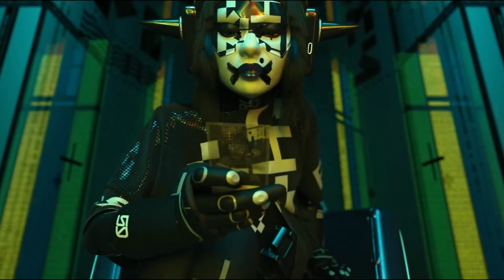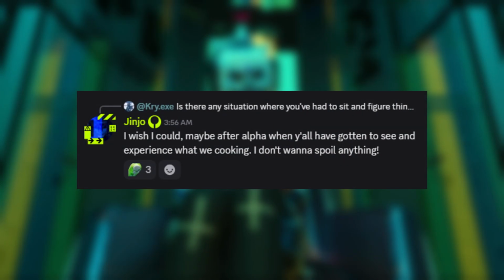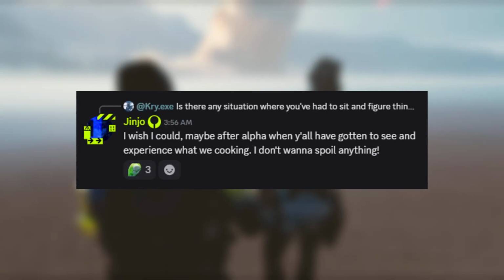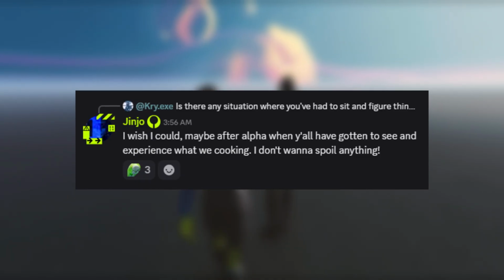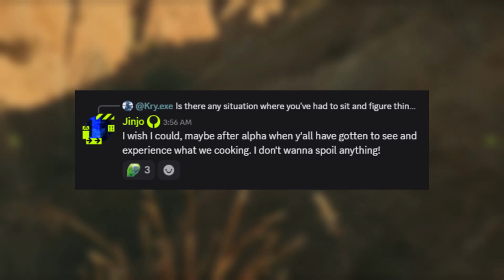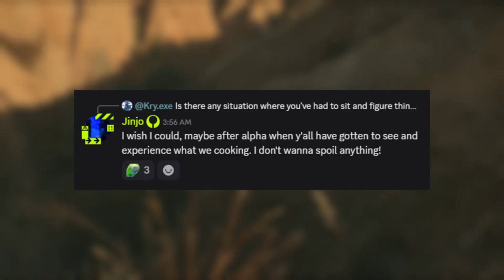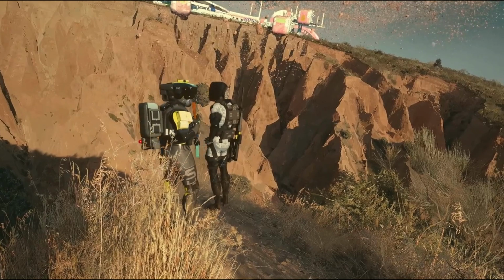We have another one surrounding the alpha. This one comes from Jinjo. This was in response to essentially giving more context clues or even secrets. Basically anything they can tell them that would hint at anything. Jinjo responded here saying, "I wish I could, maybe after alpha when you've gotten to see everything." They don't want to spoil anything just yet. So future teasers do seem like they are in the works.